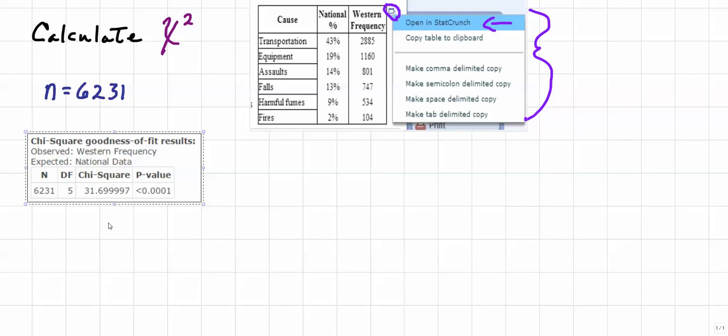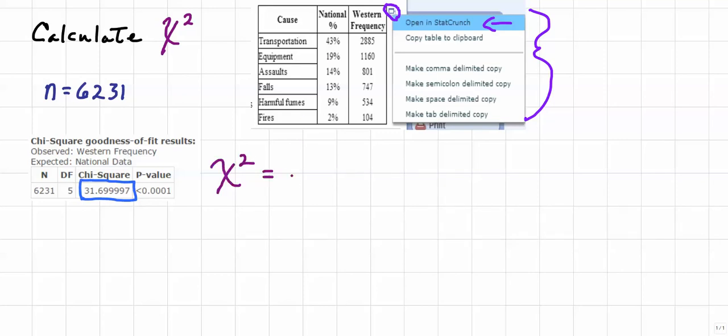And you'll see that our chi-squared value is 31.69997. Generally speaking, you're going to round that to 3 decimal places. So chi-squared calculated, rounded to 3 decimal places, will be 31.700. And we're going to use that to determine whether or not we will reject or fail to reject the null hypothesis.